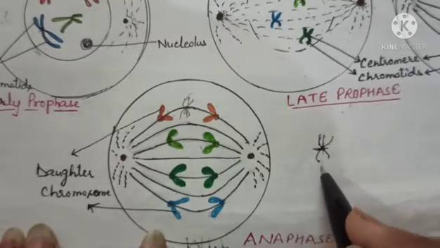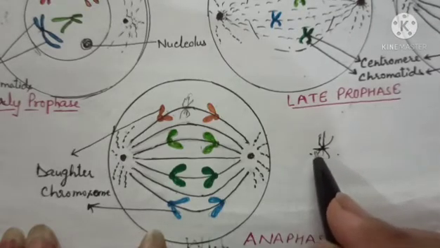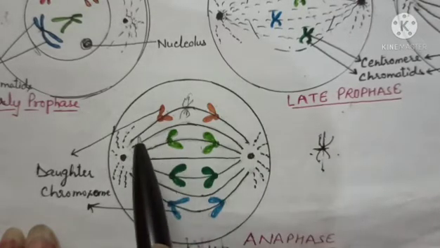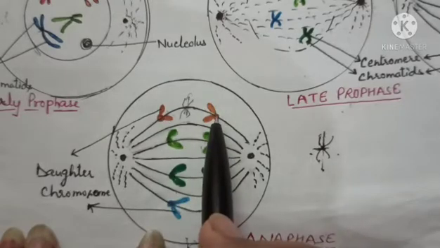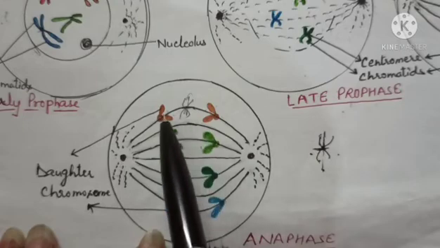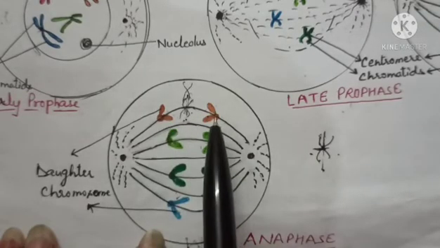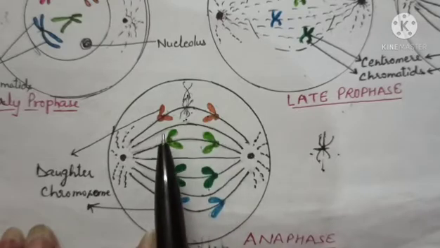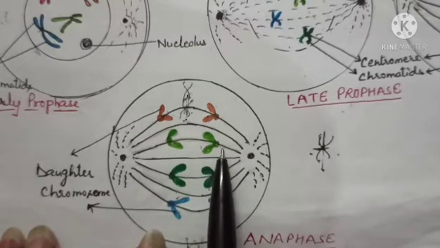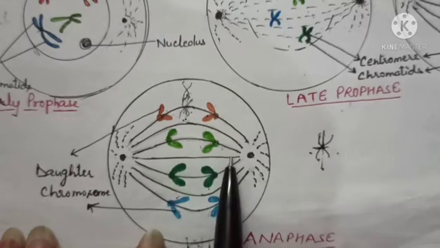Now this centromere splits into two daughter centromeres, each retaining one of the two chromatids, right? And the structures now formed are called daughter chromosomes or sister chromatids. When they form, they start moving towards the opposite poles.